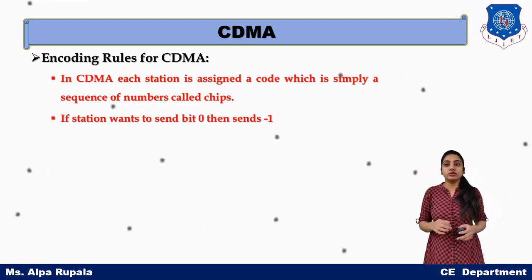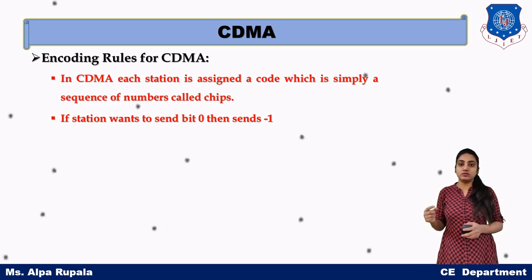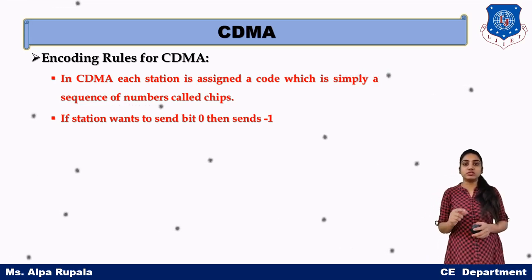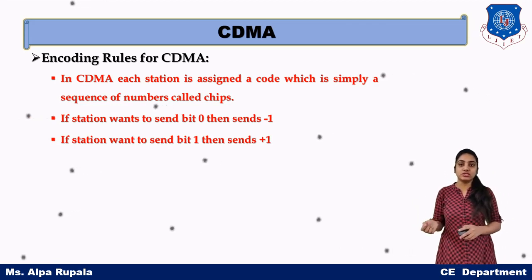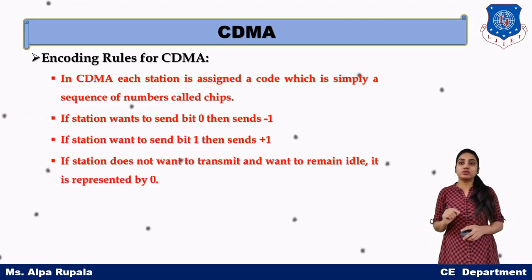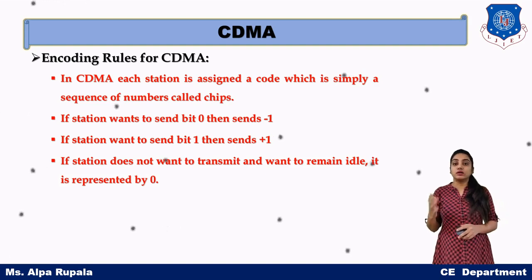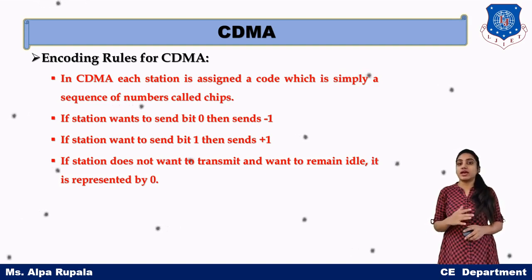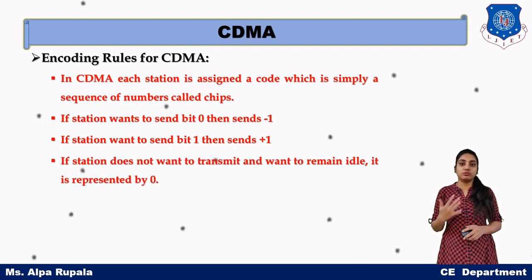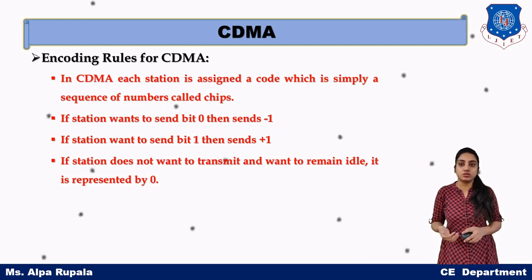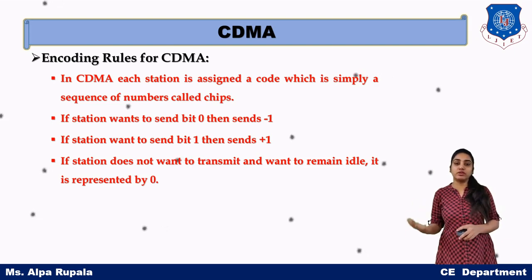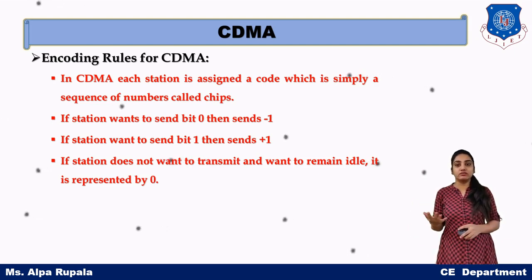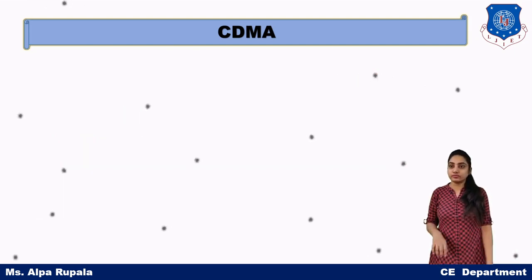If the station wants to send bit 0, then it must send -1. If the station wants to send bit 1, then it must send +1. If the station doesn't want to send anything, then the representation will be 0. So, bit 0 is -1, bit 1 is +1, and if nothing is being sent, it is represented as 0.